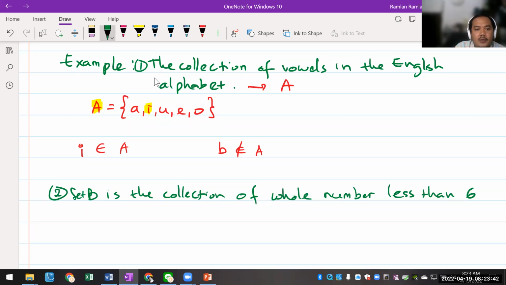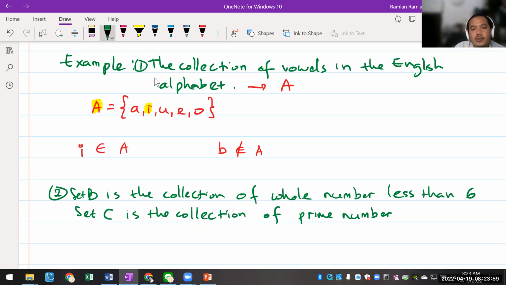Okay, and then we have another one. Set C is the collection of prime numbers less than 12.